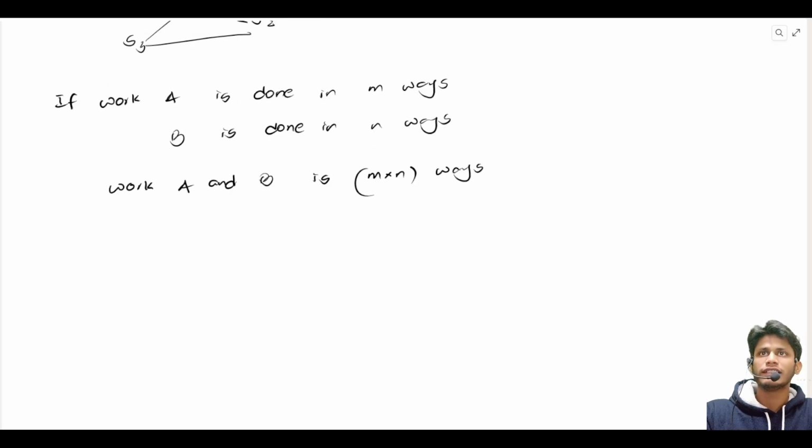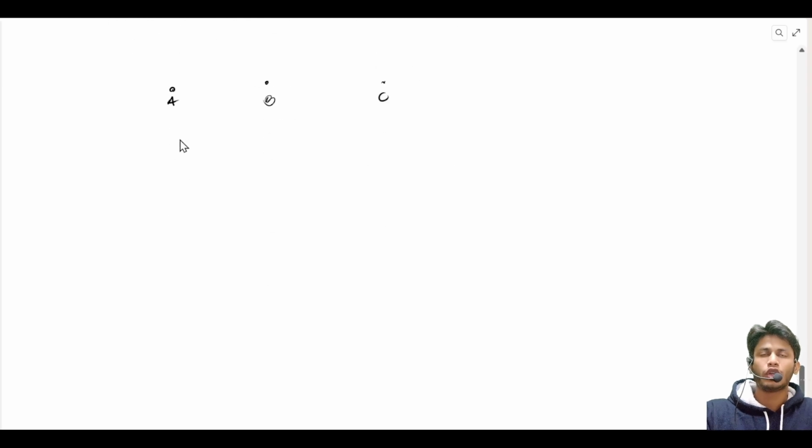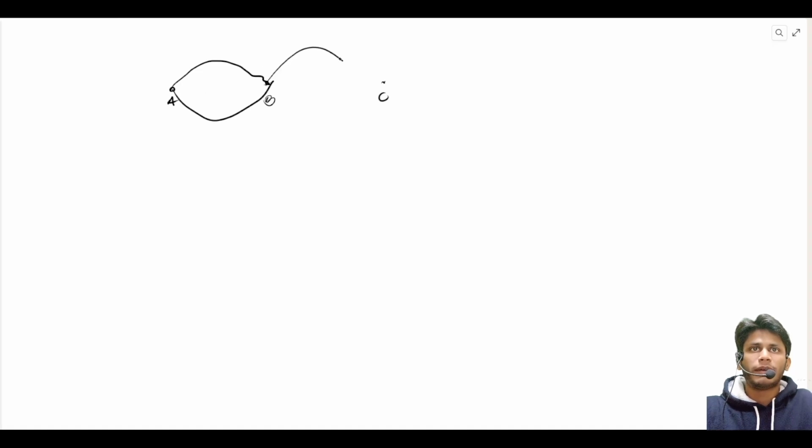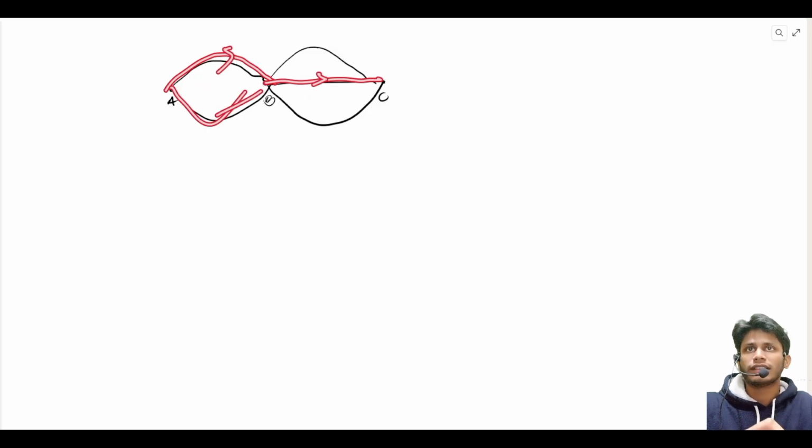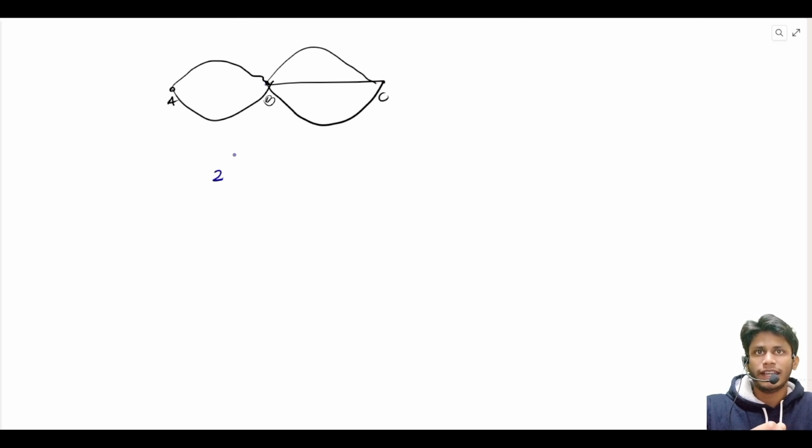We can take an example to understand this better. Let us say I have got a city A, city B, and city C. Now I want to move from city A to city C, and we have got 2 paths from city A to city B and 3 paths from city B to city C. So I want to find the number of ways I can move from city A to city C. I can choose 2 paths to move from A to B, and from city B to city C, I have got 3 paths to choose from.